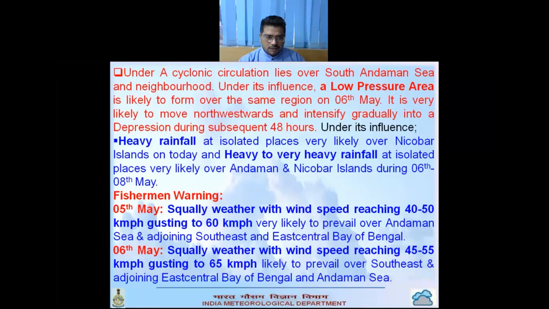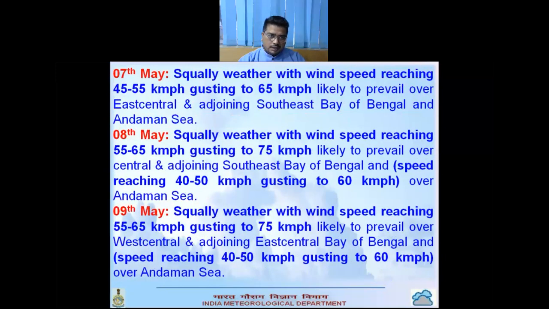And the fishermen warning, under the association of this system: on 5th May, that is today, cloudy weather with wind speed reaching 40 to 50 gusting to 60 kmph is very likely to prevail over Andaman Sea and adjoining southeast and east central Bay of Bengal. On 6th May, squally weather with wind speed reaching 45 to 55 gusting to 65 kmph is very likely over southeast and adjoining east central Bay of Bengal and Andaman Sea. On 7th May, squally weather with wind speed 45 to 55 gusting to 65 kmph is likely over east central and adjoining southeast Bay of Bengal and Andaman Sea.